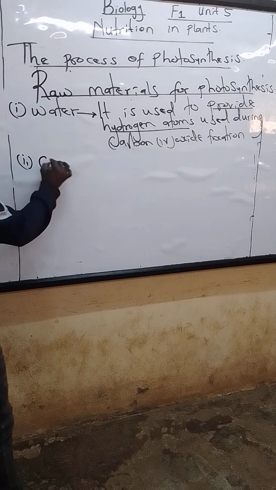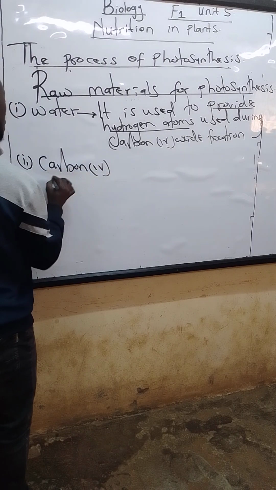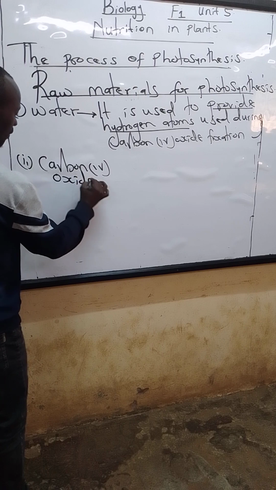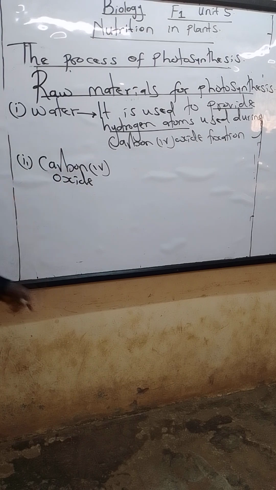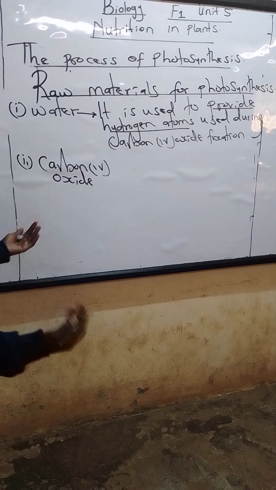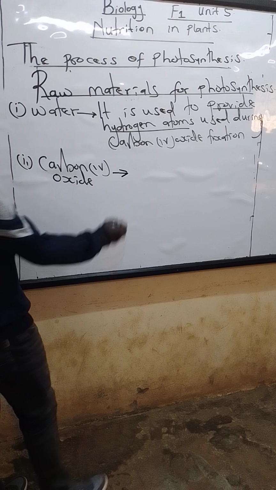Next one, let's check another raw material. Itself is called carbon dioxide. What is the role of carbon dioxide? Actually this is one of the things that if it misses, there is no photosynthesis. We can have light, we can have water, but if there is no carbon dioxide, the process cannot take place, in short. So let's look at carbon dioxide.